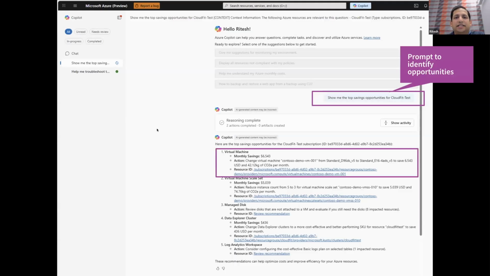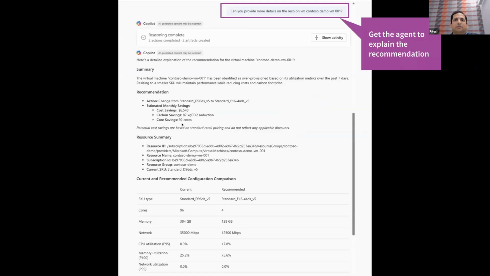The top action in this case is to right size my virtual machine, Contoso Demo VM001, but I'm not ready to act on it yet. I need more details on why this recommendation was made, so I can simply ask that to the agent. First off, I don't need to be exact when I'm communicating with the agent. I don't need to include the dashes that were part of the name, the underscores. I can even have typos. The agent understands the context and responds accordingly.